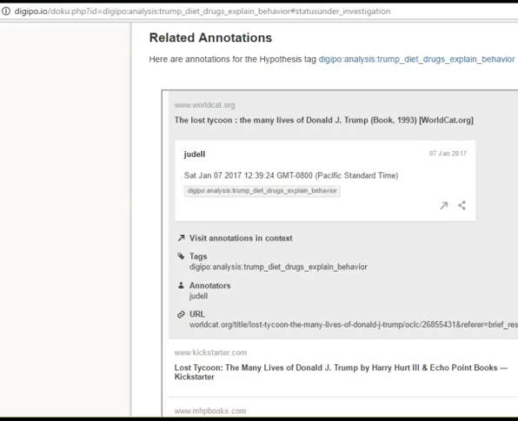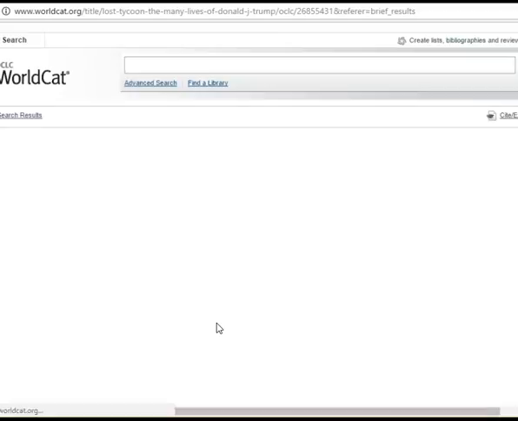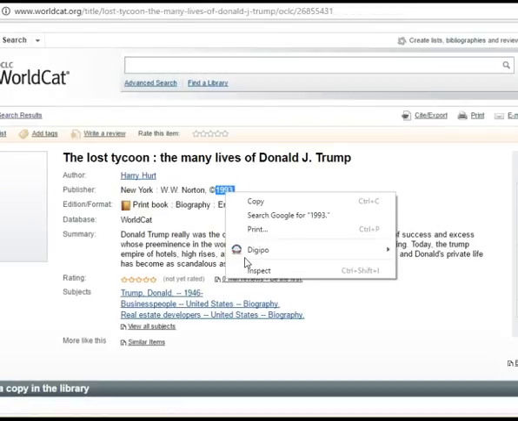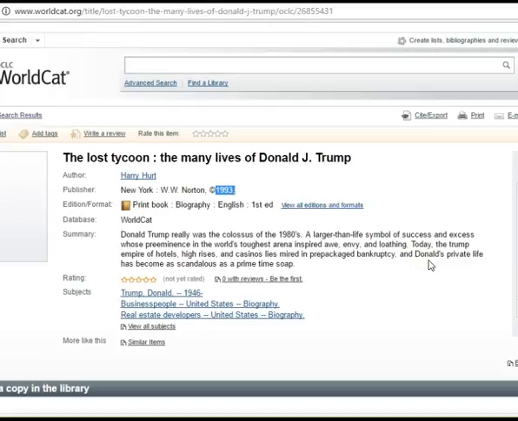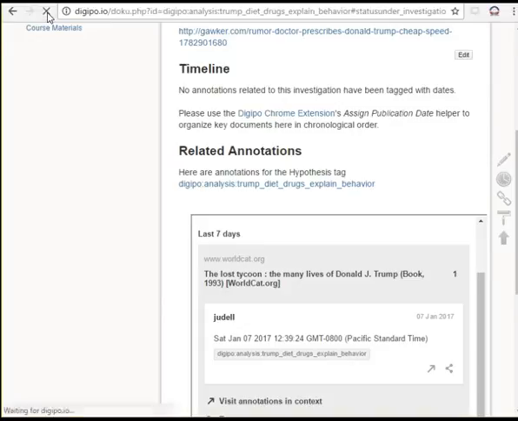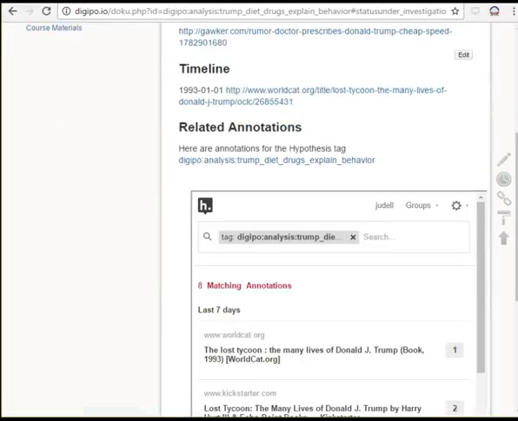To put a document on the timeline, we just need to add a hypothesis date tag. I'll use this WorldCat record to represent the 1993 Trump bio. I'll grab the text 1993, right-click and use the Assign Publication Date tool. And now when I refresh the page, it shows up on the timeline. There wasn't a month or day, so it'll just show up as January 1st. That's okay.